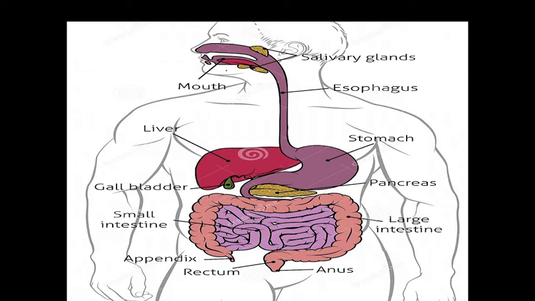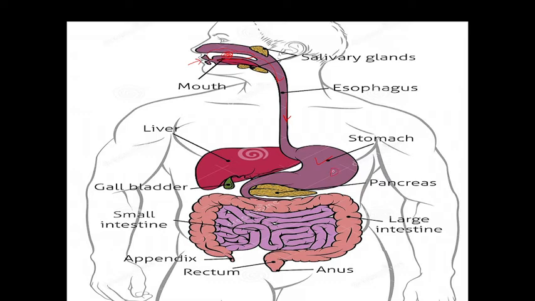This is a representation of our digestive system. Here is the mouth from where food is taken, and this cavity which is bounded by teeth, lips, tongue and cheeks is called the oral cavity. Here the food moves from the oral cavity into the esophagus, which takes the food from the oral cavity to the stomach.